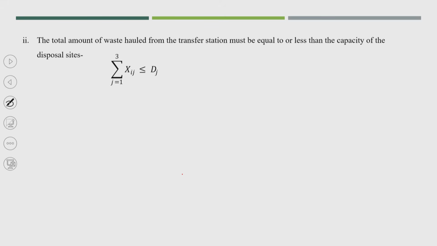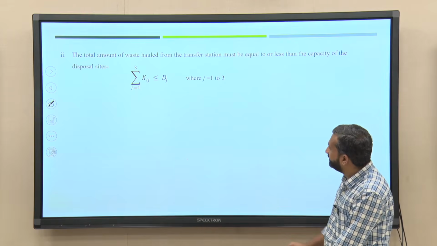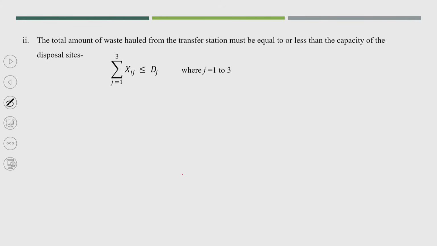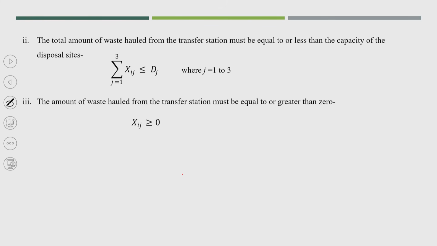Mathematically, we can write Xij, where j is 1, 2, 3, should be less than or equal to Dj, where Dj is the amount of waste hauled to the disposal site, and j is 1 to 3. The third constraint is that the amount of waste hauled from the transfer station must be equal to or greater than 0. That was one of the assumptions while finalizing the solution of this problem, so we can write Xij always greater than or equal to 0. So now we have 3 different constraints to be solved.